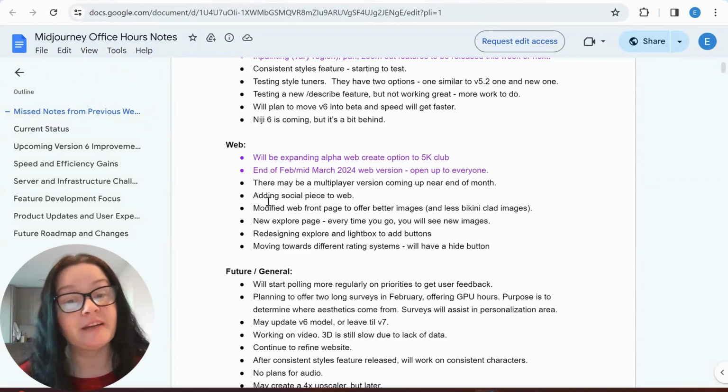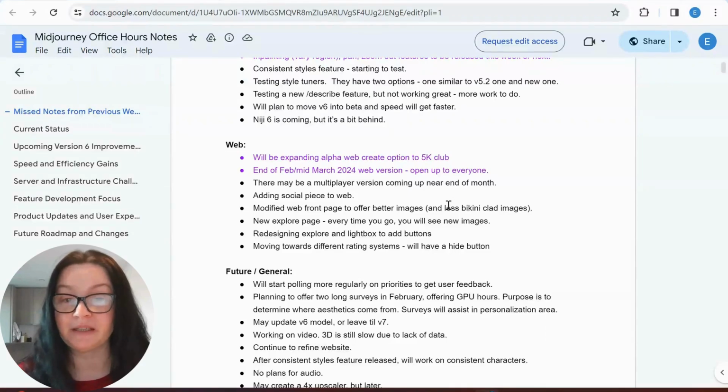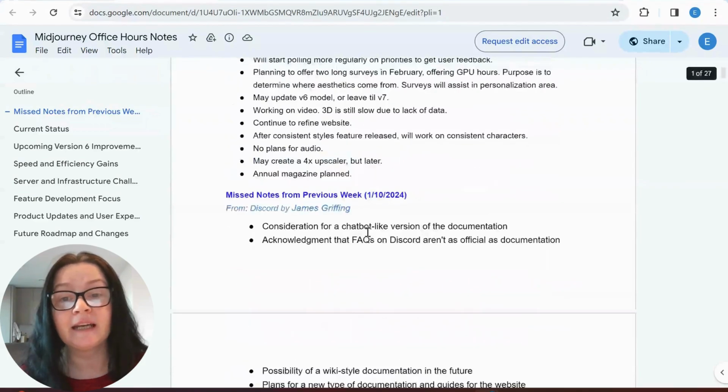There will be a multiplayer version coming up near the end of the month, adding a social piece to web, and a modified web front page to offer better images and fewer bikini-clad images. You know what I have to say, I have tried some images like that. It doesn't work for me. I always get a message, well, this is against the rules. And then obviously we have a new explore page, and redesigning explore and lightbox to add buttons. So we've got a lot of things coming, guys. I'm not going to go through everything.